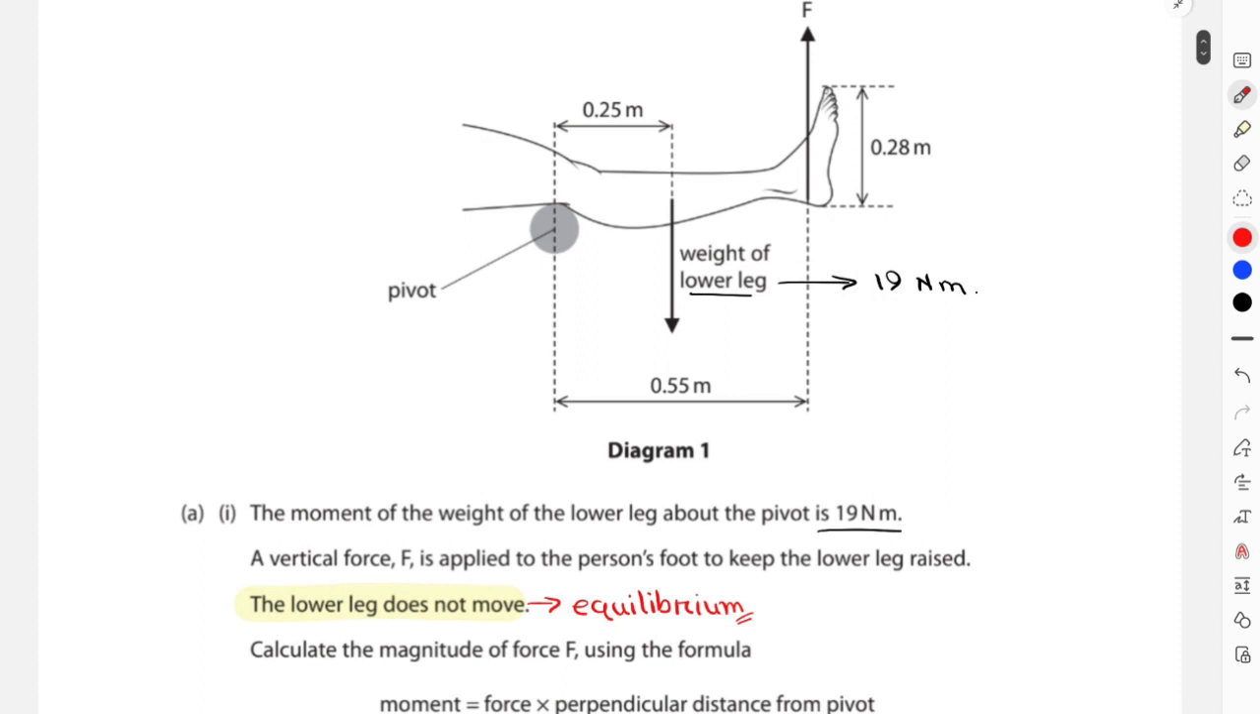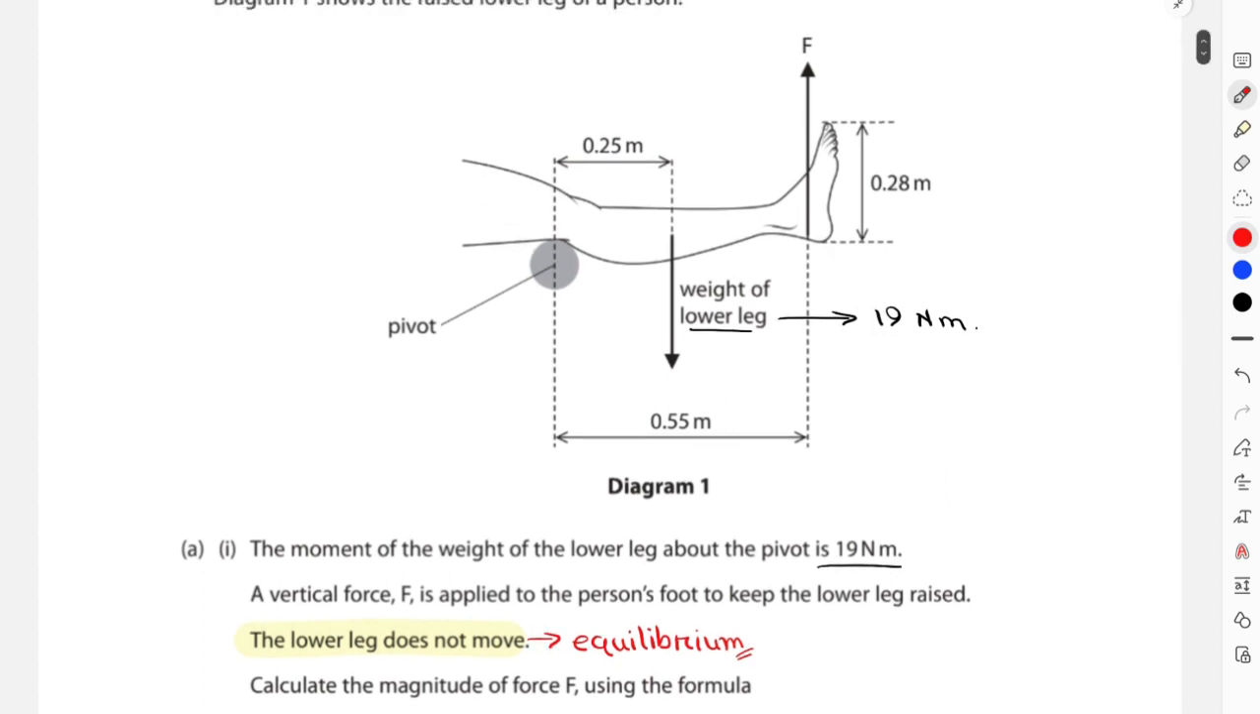Now how can I find out what would be the value for the moment over here? Since I already know that the object was in equilibrium and clockwise moment should be equal to anti-clockwise moment, I'm considering this as my pivot, right? So this weight of the lower leg was actually creating my clockwise moment. This weight of the lower leg multiplied with 0.25 was giving the value of 19 Newton meter. And this force was creating the anti-clockwise moment. As the object is in equilibrium, if the clockwise moment is 19 Newton meter, anti-clockwise should also be 19 Newton meter.